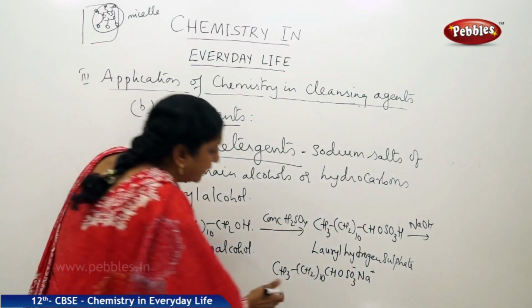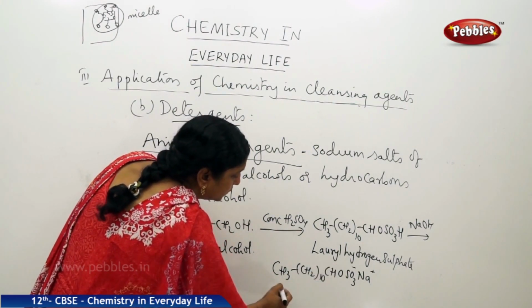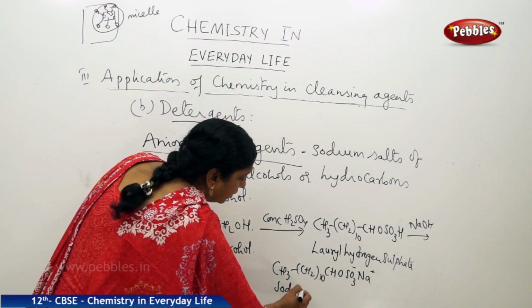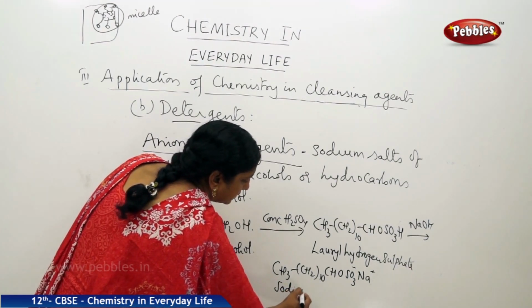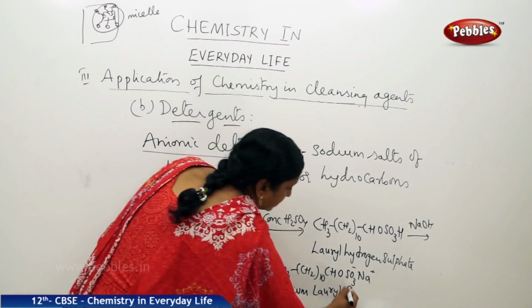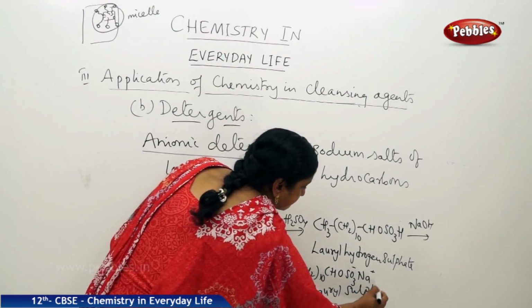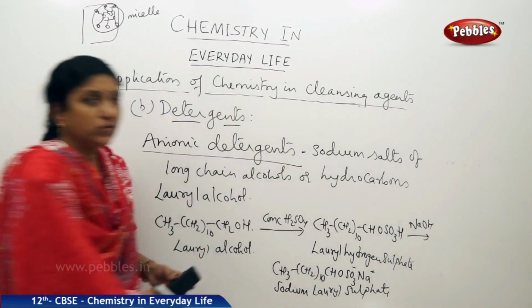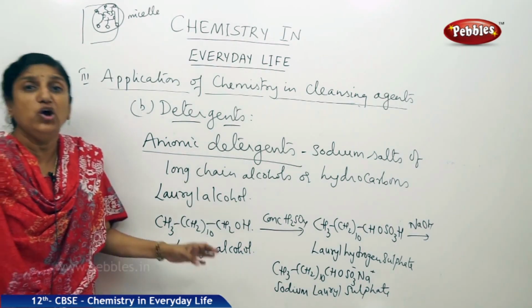So this is called sodium lauryl sulfate. So that is an example for an anionic detergent.